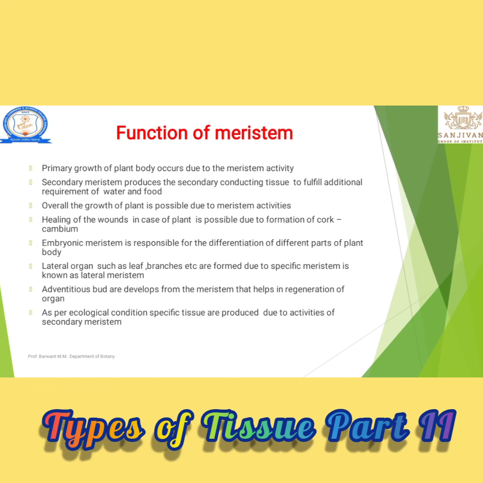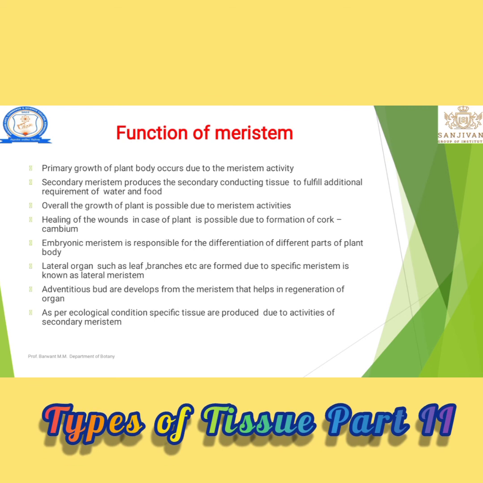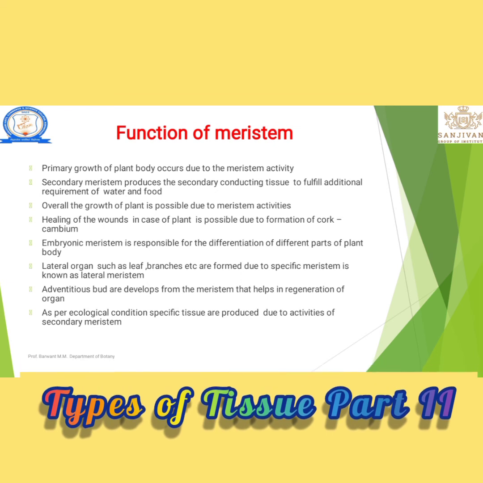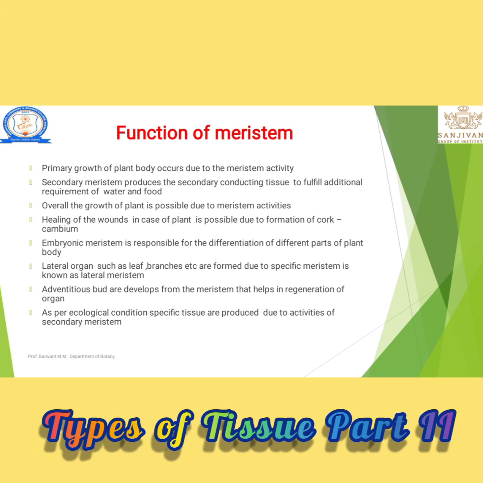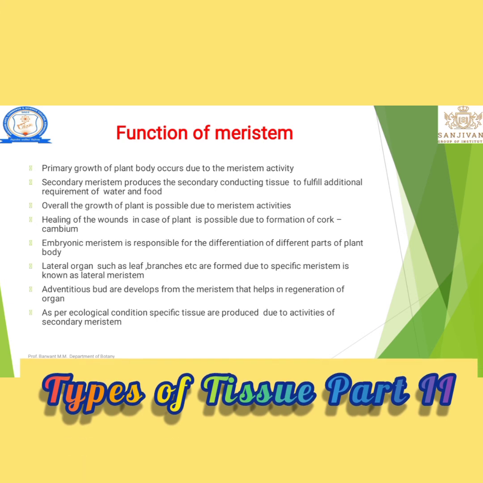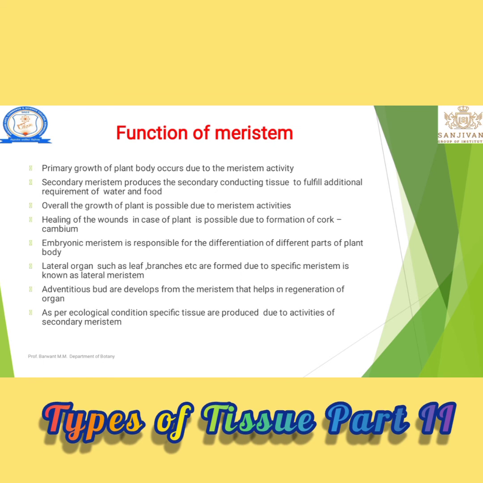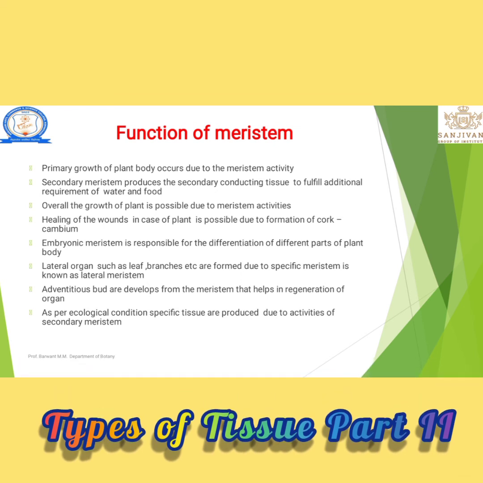As I have explained, primary meristems are responsible for the primary production of plant parts. In the same way, secondary meristems are responsible for the growth of secondary organs, like secondary xylem, secondary phloem, cork cambium; those are the secondary parts. Overall growth of the plant is possible due to meristem activity.